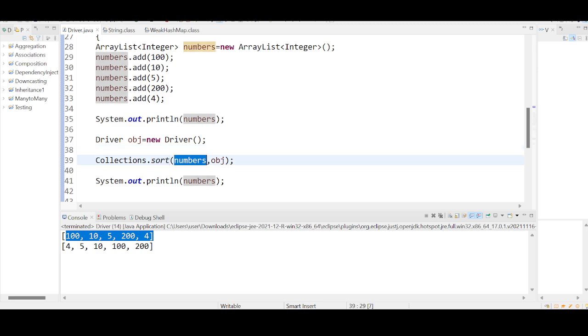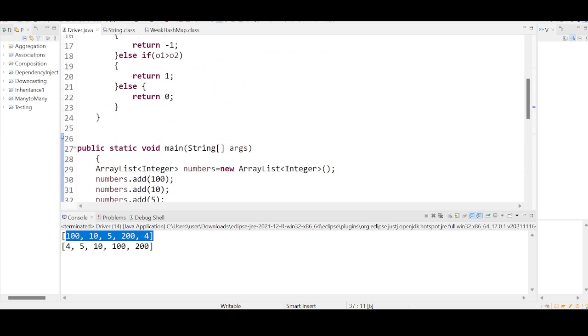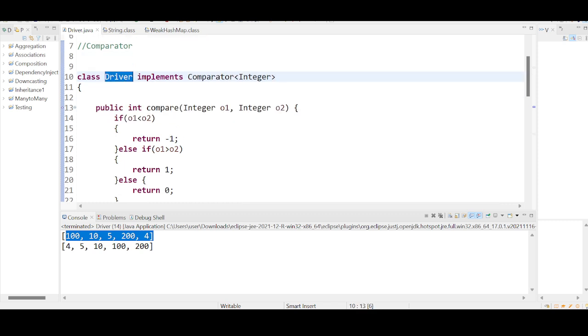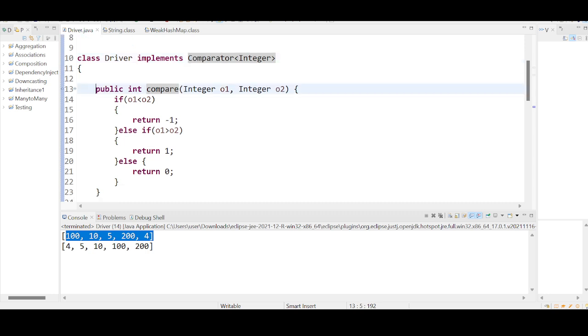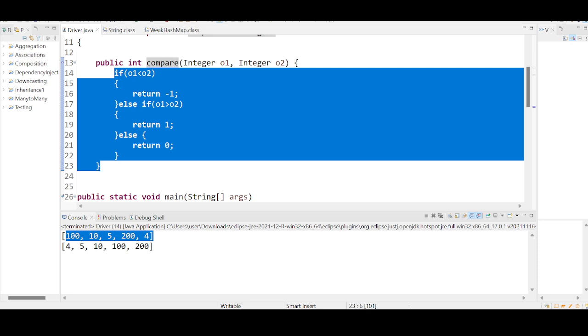One of the arguments is the numbers itself. The second argument is the reference variable of the driver. Driver is just a class. What class is it? It's a class that is implementing the comparator interface. All the qualities of the comparator interface have come to the driver class. So what is the major quality that it has? Inside it has a compare method. You have written a logic for the compare method in such a way that it is accepting two numbers every time, and it is performing the sorting internally, behind the scenes.